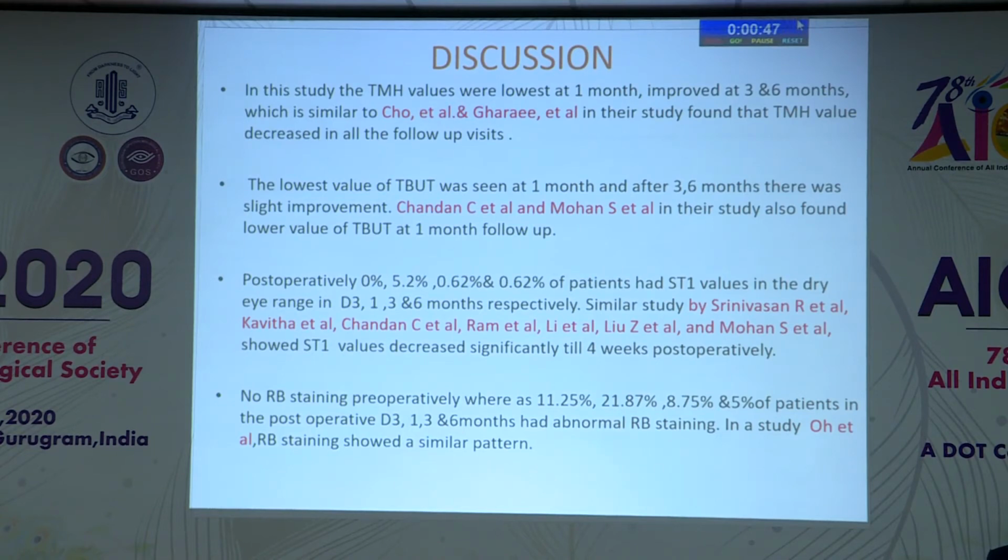Now coming to discussion, in this study the tear meniscus height values were lowest at 1 month and improved at 3 to 6 months, which was similar to the Ko et al and Ghar et al studies. The TBUT values were more abnormal at 1 month, and after 3 to 6 months there was slight improvement, which is the same as Chandan et al and Mohan et al. Post-operative Schirmer test values were 5.2%, 0.62%, 0.62%, similar to studies by Srinivas et al, Kavida et al, and Chandan et al. Rose bengal staining was positive in 11.25% and 21.87%, which is similar to the O et al study.